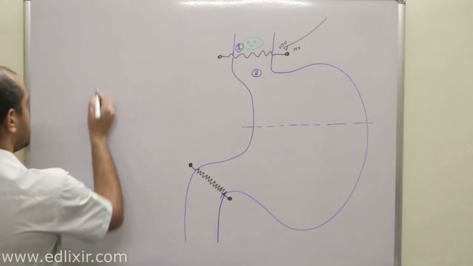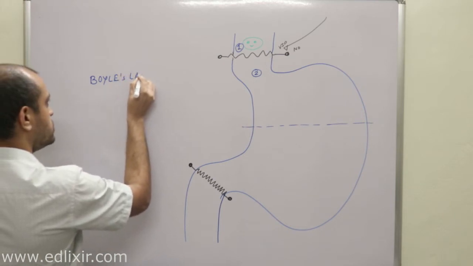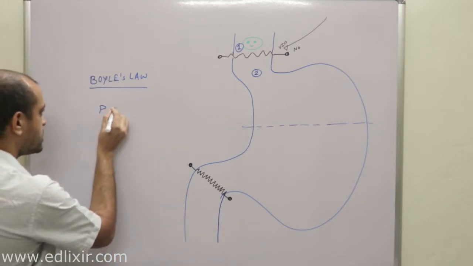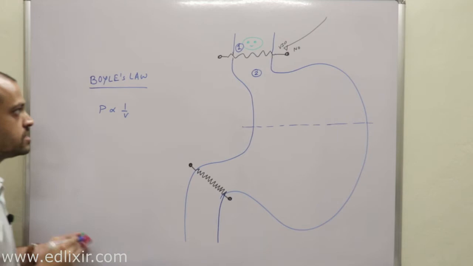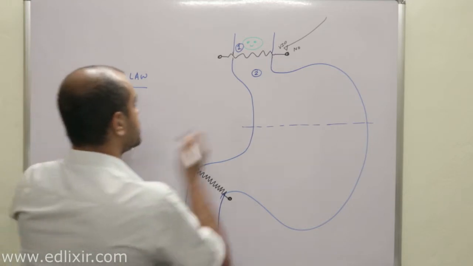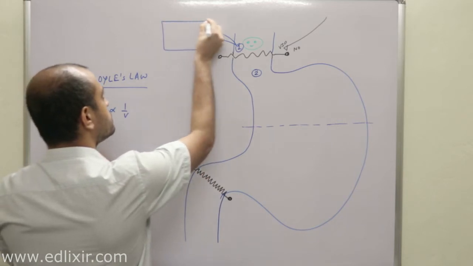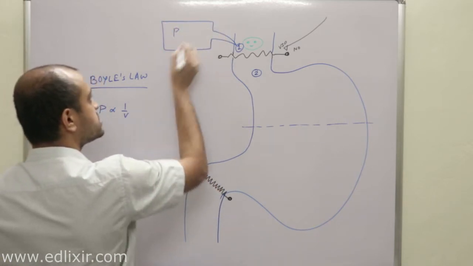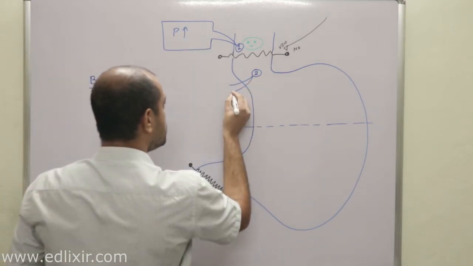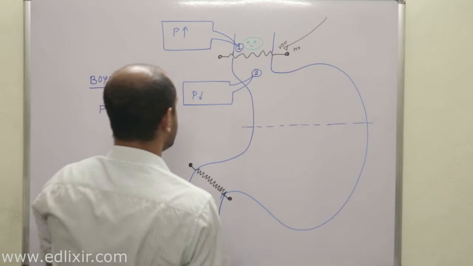Now apply Boyle's law. That means if temperature remains constant, then pressure is inversely proportional to volume. Now listen with all your attention. In region number 1, should the pressure be high or low? High. And in region number 2, pressure should be low, right?